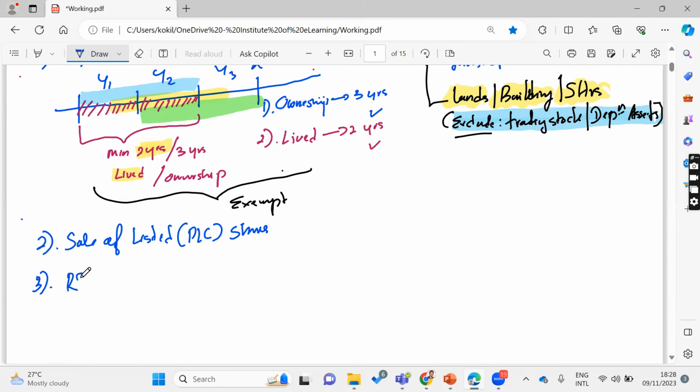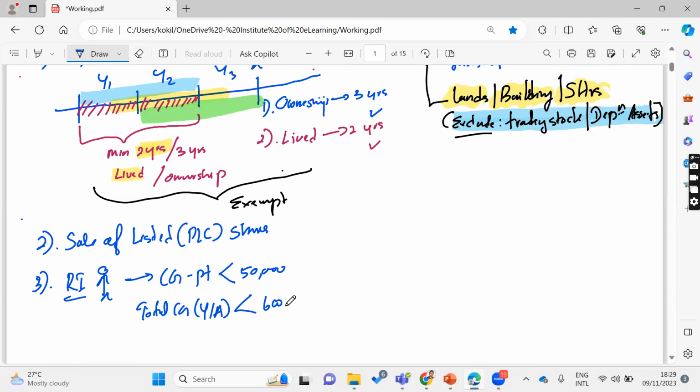If you are a resident individual, and your capital gain per transaction is less than 50,000, and your total capital gain per year, for the year of assessment, is less than 600,000.